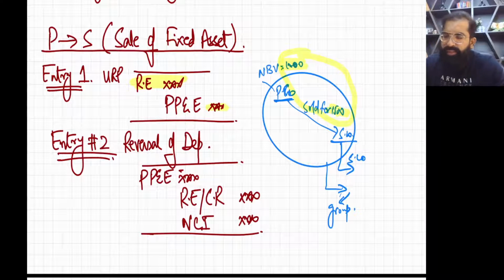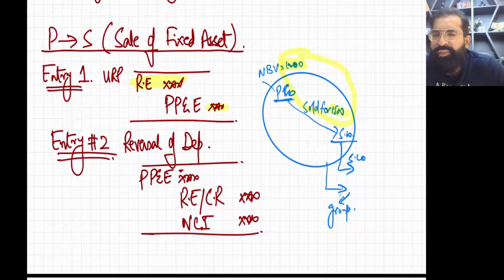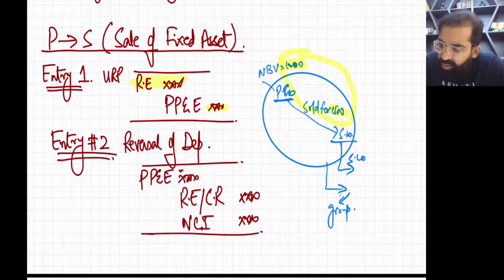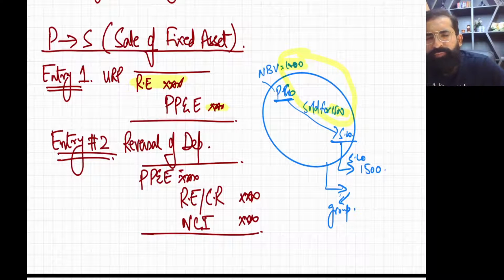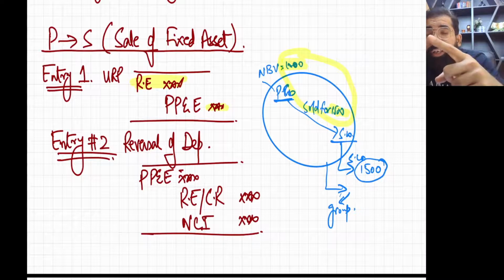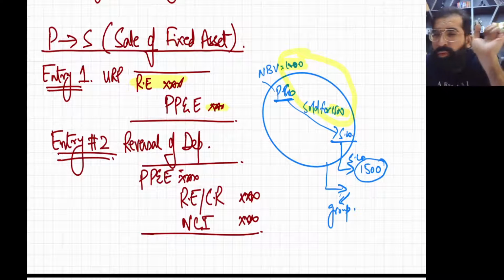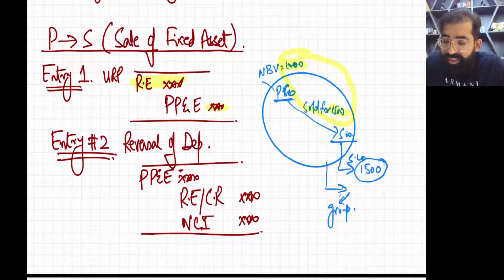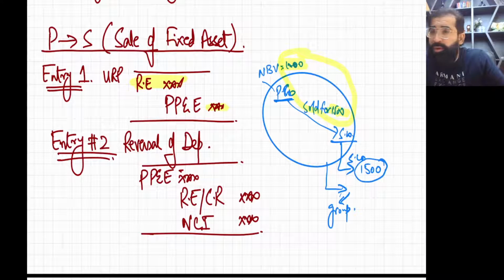Now the second step. Parent company just sold the fixed asset to S company for 1500. So in the books of S company, this asset is recorded at 1500. So that means in the eyes of S company, this asset is a $1500 asset. So S company will depreciate it using 1500 amount. But from the group point of view, this sale is not a sale. From group point of view, this is a within the group sale, so it's not a sale.